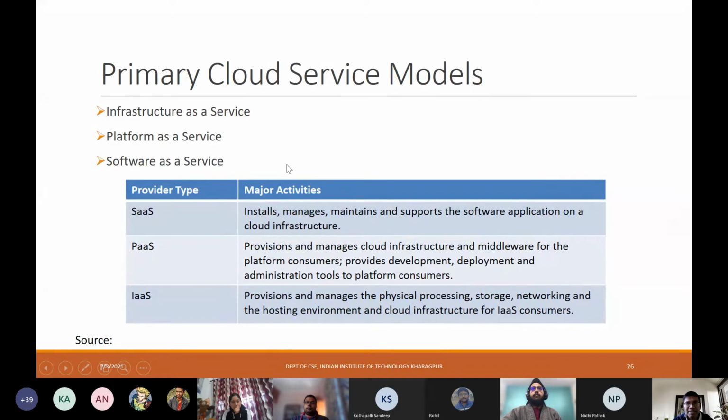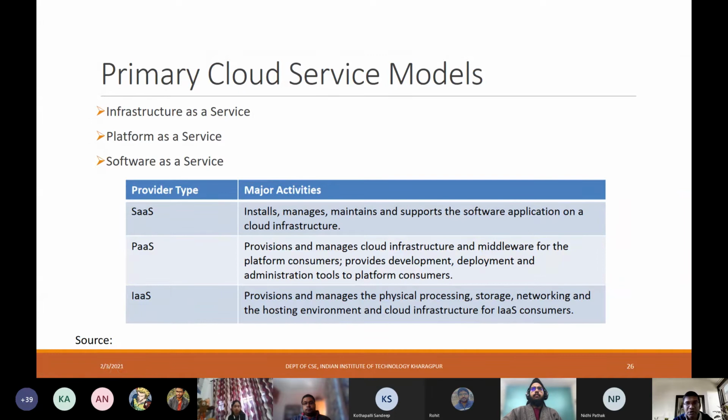Infrastructure as a service provisions and manages the physical processing, storage, networking, and the hosting environment and cloud infrastructure for the different consumers. Anything to do with the physical infrastructure, storage, networks, and hosting environment is part of this infrastructure as a service offering.